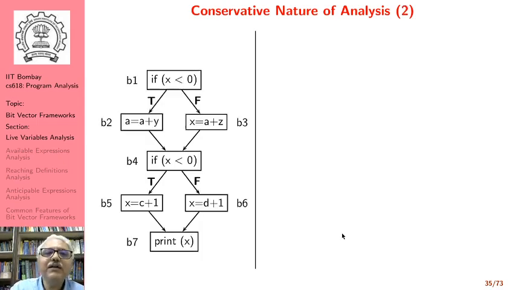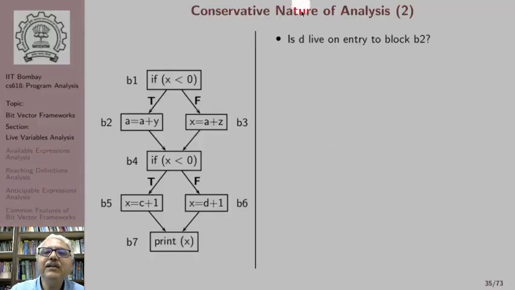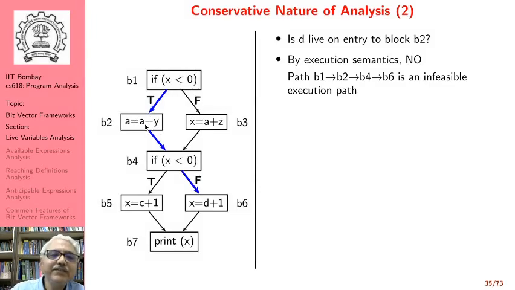Here is another example to demonstrate the conservative nature of analysis. Once again, we are asking a question: is D live at the entry to basic block B2? Is D live here? So we observe the control flow path going from B1, B2, B4, B6. There is a use of D. So our analysis will say yes, D is live here. However, by execution semantics, D is not live here.